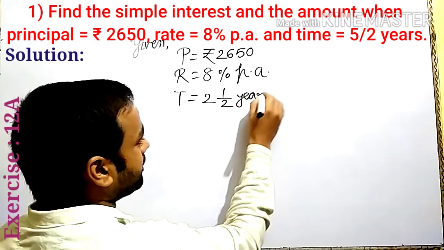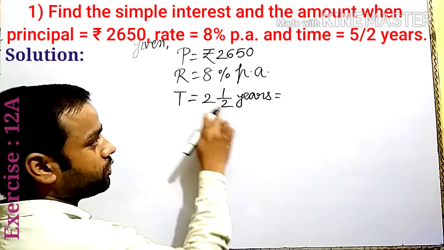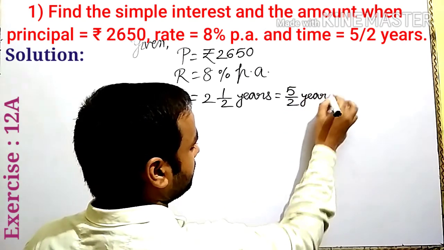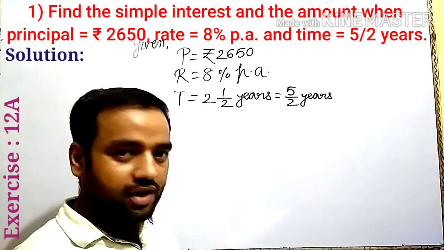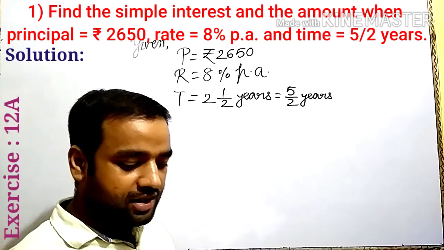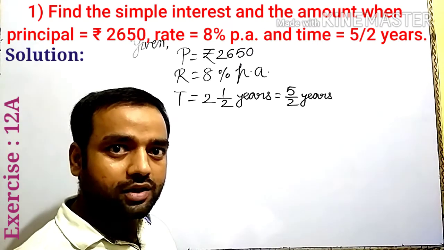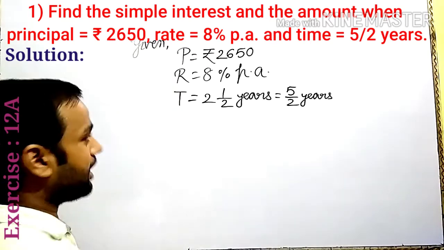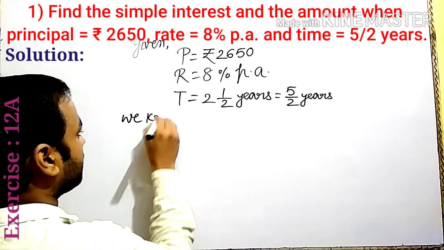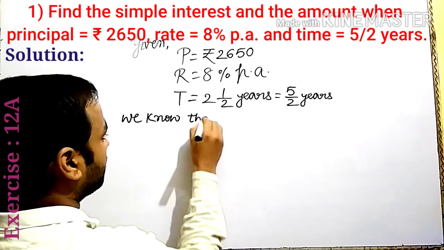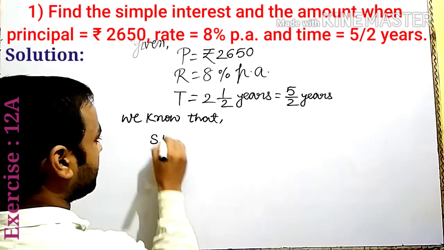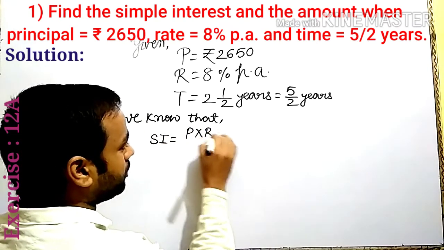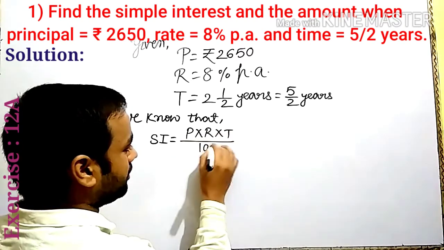First we convert it into an improper fraction. 2 twos are 4 plus 1, 5/2 years. And the instruction given is, find the simple interest and the amount. So we know that simple interest is denoted SI. Simple interest is equal to P into R into T upon 100. Is it clear?